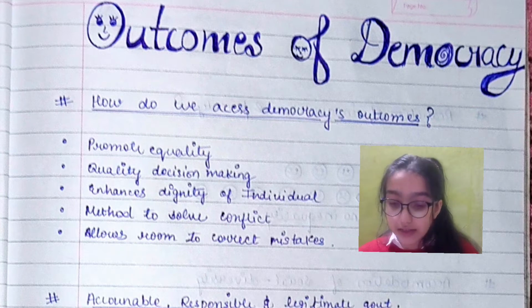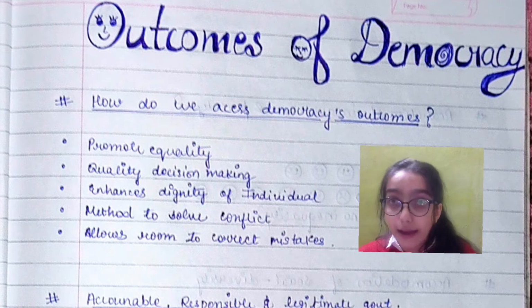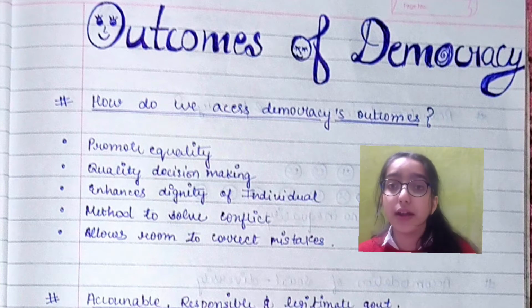Now next is method to solve conflict. Democracy also provides methods to solve the conflicts going on in the world or in the country, and it allows room to correct mistakes. If anybody is mistaken, among the citizens, the political system, or the administration, we are provided room to correct those mistakes. We are given the Supreme Court, we are given the right to fight against what is wrong.